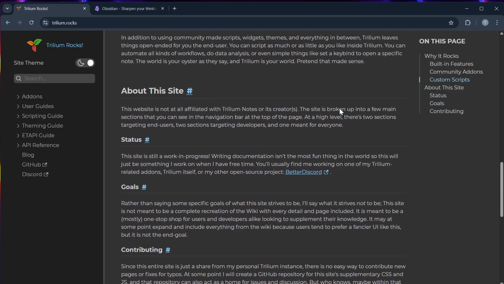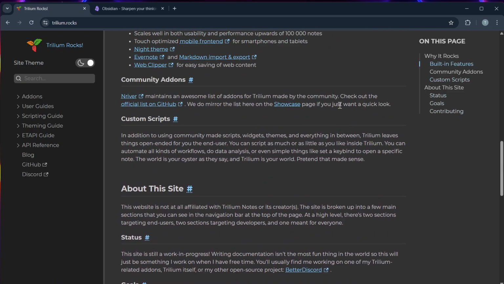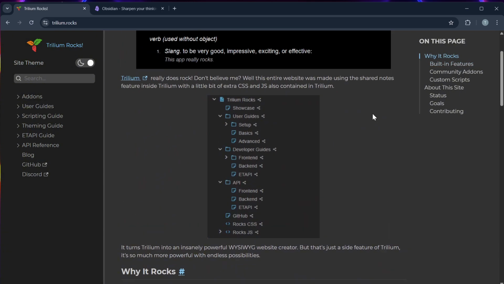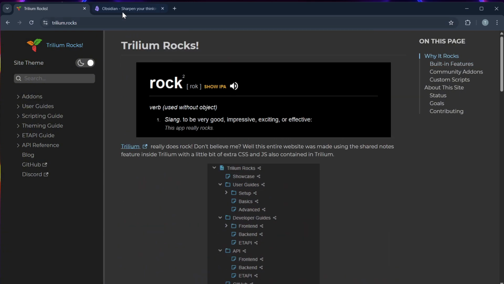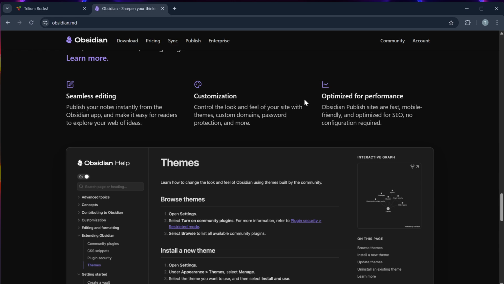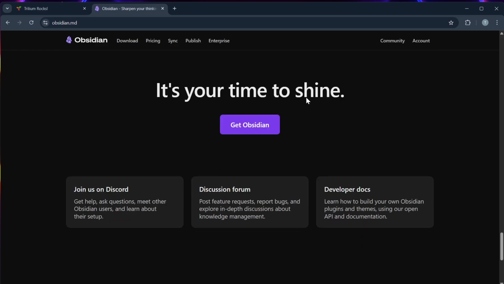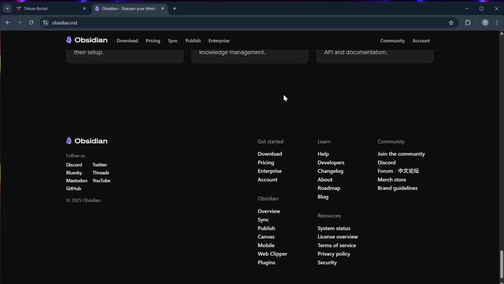So for the final verdict, if you value privacy and deep customization for structured note systems, you can go for Trilium. But if you prefer a balance of usability, flexibility, and a vibrant community, you can go for Obsidian.